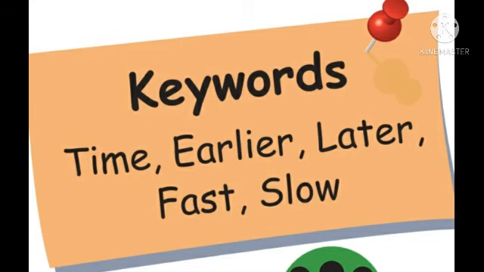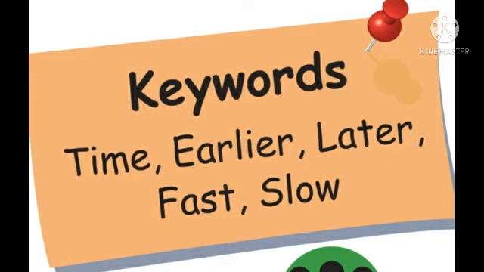What are the keywords? Time, earlier, later, fast, slow. Okay, spelling of time: TIME, time. Earlier: EARLIER, earlier. Later: LATER, later. Fast: FAST, fast. Slow: SLOW. Shall we repeat one more time?